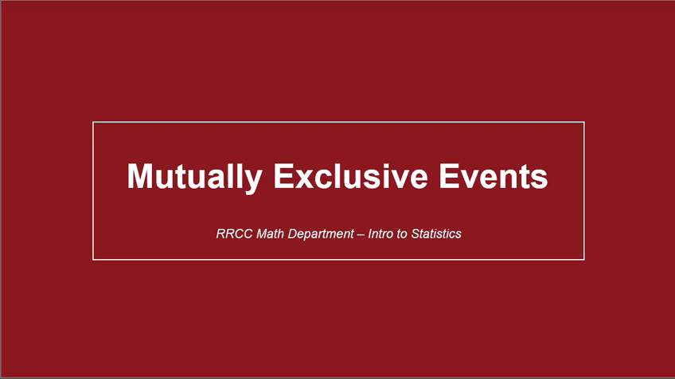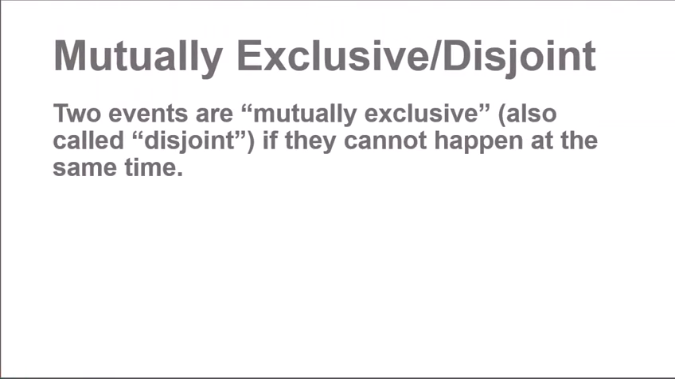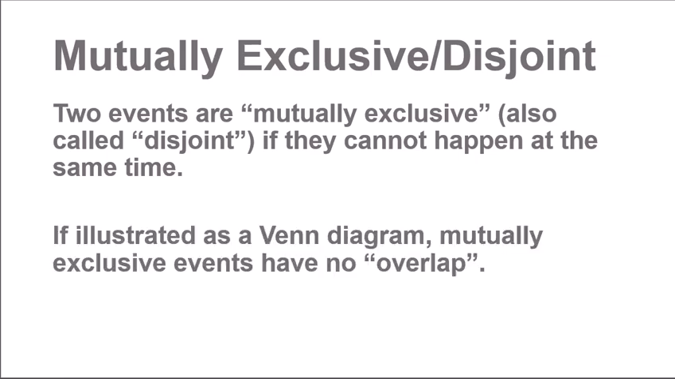Hi everyone, in this video we're going to talk about mutually exclusive events, or these are also sometimes called disjoint events. The definition of mutually exclusive or disjoint when we're talking about events or probability are two events that cannot happen at the same time. One way to visualize this is if you illustrated the two events as a Venn diagram. Mutually exclusive events have no overlap.